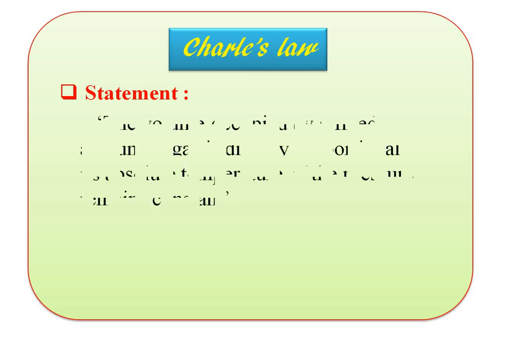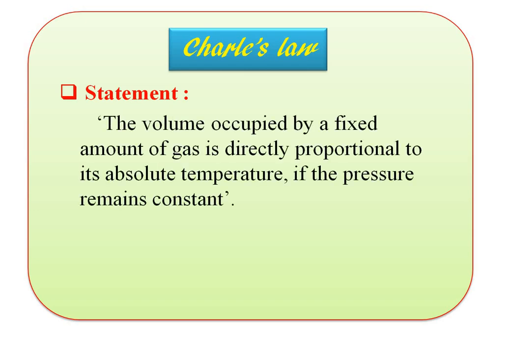The next law is Charles law. Let's see the statement. Volume occupied by a fixed amount of gas is directly proportional to its absolute temperature if the pressure remains constant. Remember, in Charles law, pressure remains constant. So in mathematical form, Charles law can be written as V, that means volume, proportional to the temperature T when pressure remains constant. This one is Charles law. Let's see the third law.